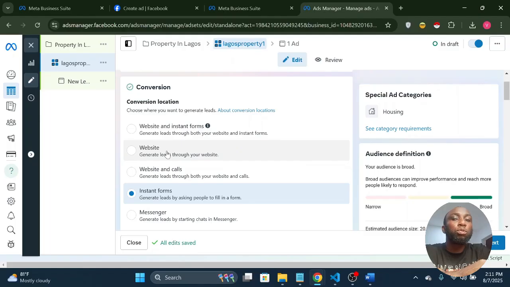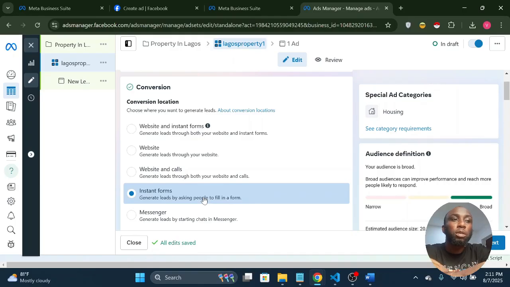For the first one, you are doing it both on Facebook and on your website. But if you want them to do it only on your website, directing them to your website to fill the form, you choose website. If you want them to go to your website to fill their form and also call you, you choose this. But if you want them to fill the form only on Facebook, you leave it at instant form.